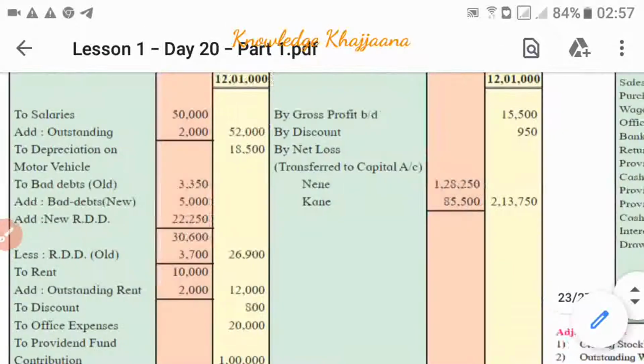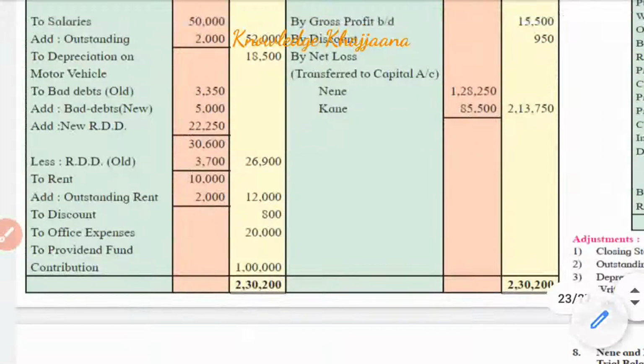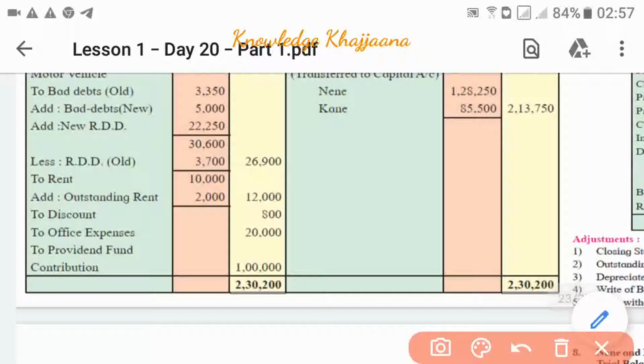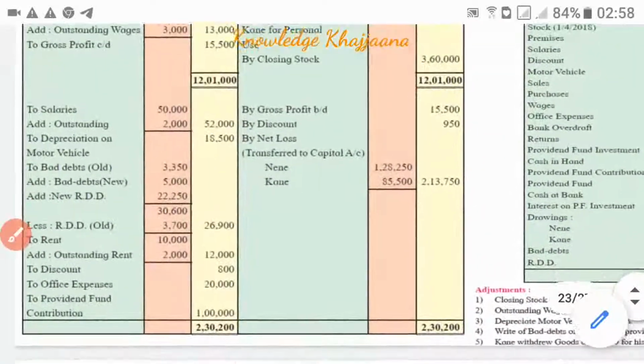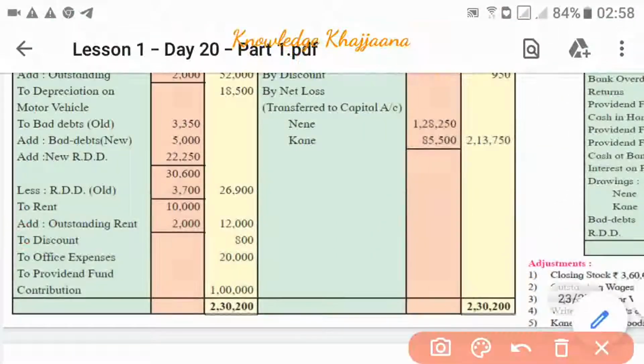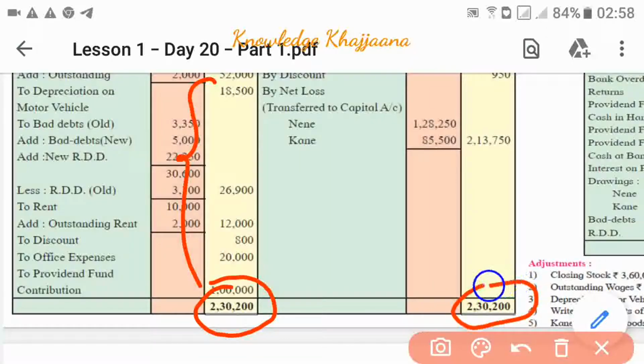So we have to consider the total of the amounts given on the debit side, because they are more, and we write the same total on the credit side. What is the total?